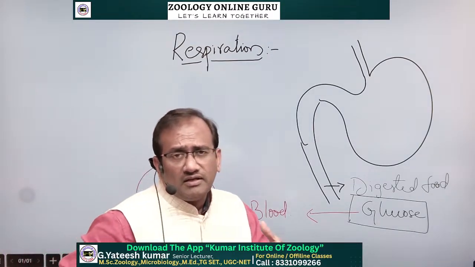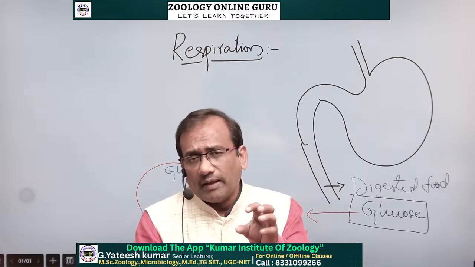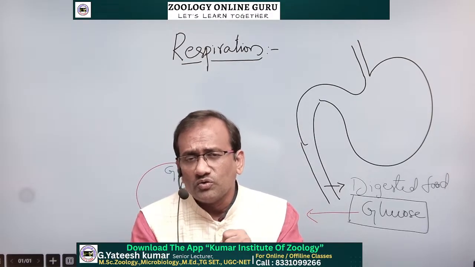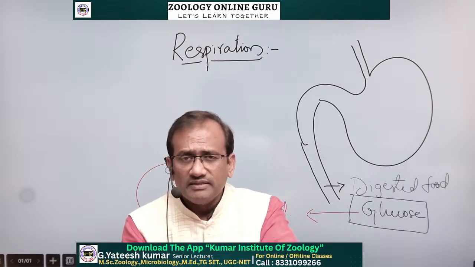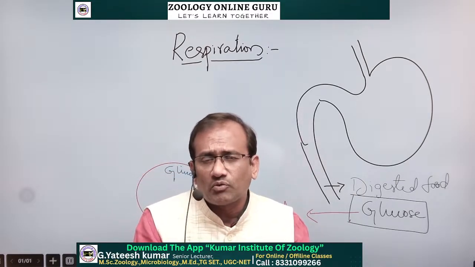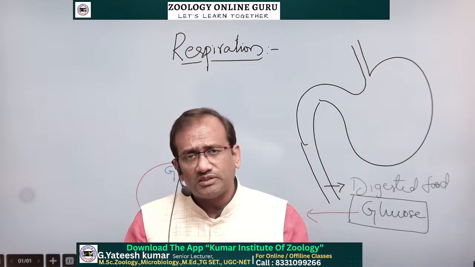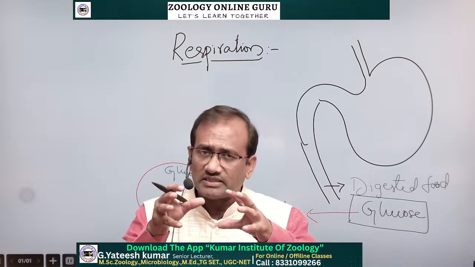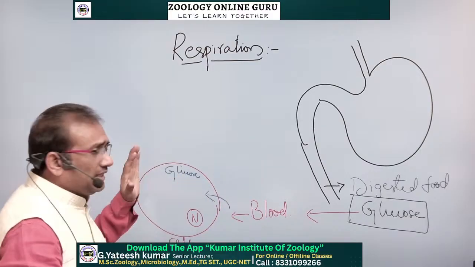So in the human digestive system, first lesson, we discussed the absorption of glucose, fructose, galactose into the bloodstream. From the blood, this digested food is distributed throughout the cells or tissues in our body. In the tissues or cells, they enter into the cell, in the cytoplasm. So up to here clear.